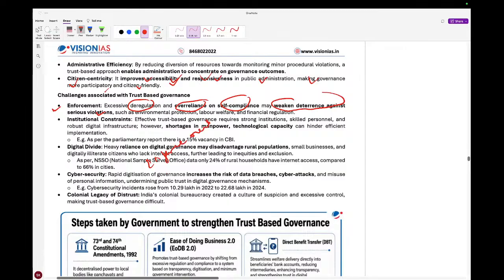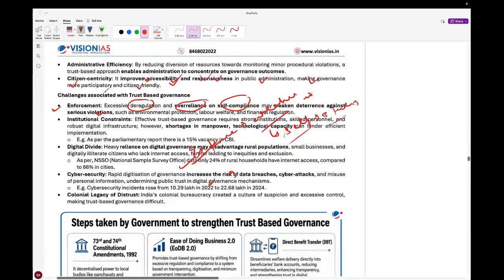There will be difficulty in enforcement, like you must have heard, a law without enforcement is a toothless tiger. Enforcement can become weak, because suppose I tell you that you have to comply. If there is no stringent compliance mechanism, people will take it easy and may not comply. Okay? So that will be one thing.